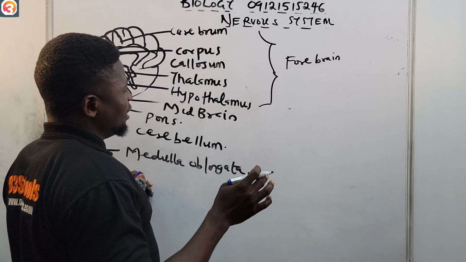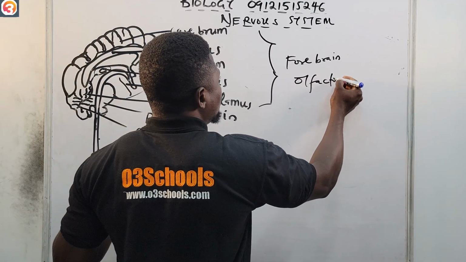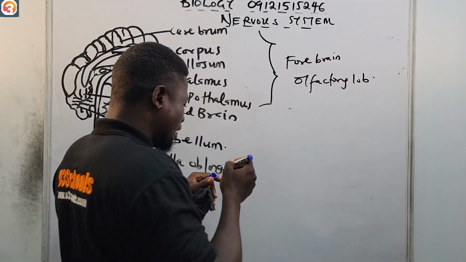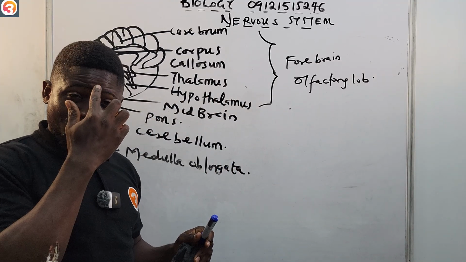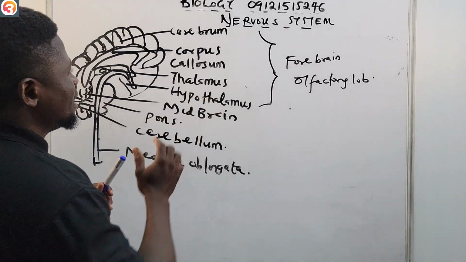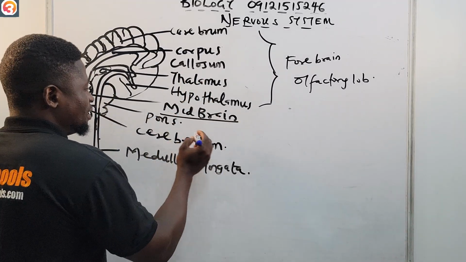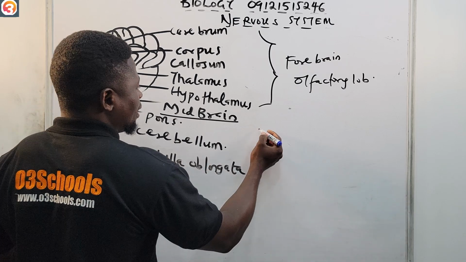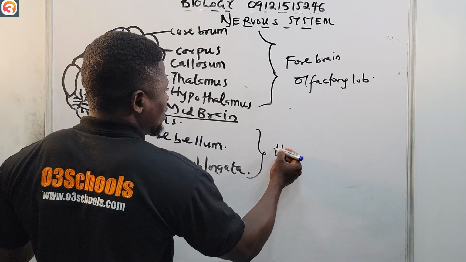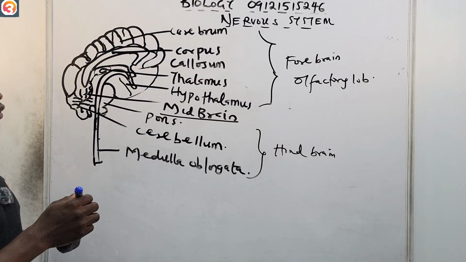We also have the olfactory lobe, the one that helps to sense smell, somewhere around here. It's also in the forebrain. Then we have the midbrain. Then we have the pons, the cerebellum, and the medulla oblongata. These ones are in the hindbrain. So these are the parts of the brain that we have.